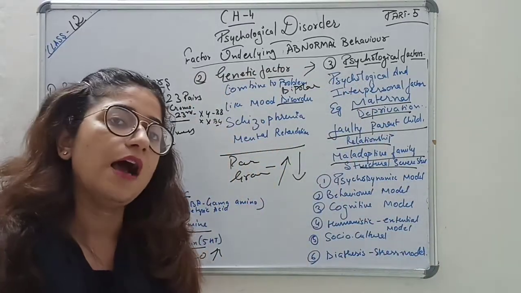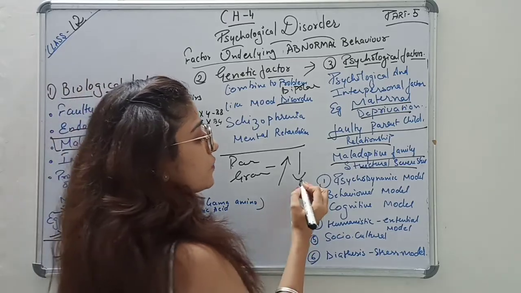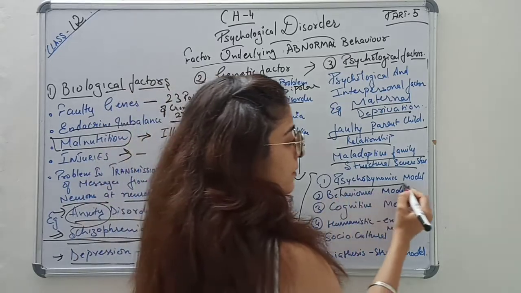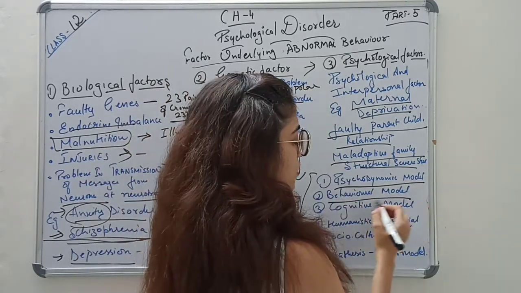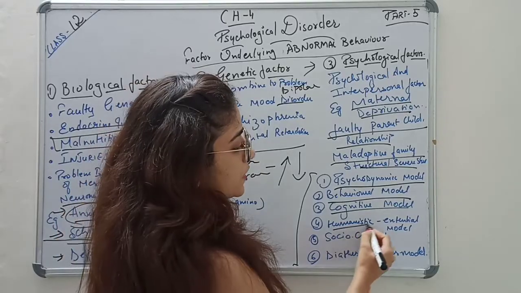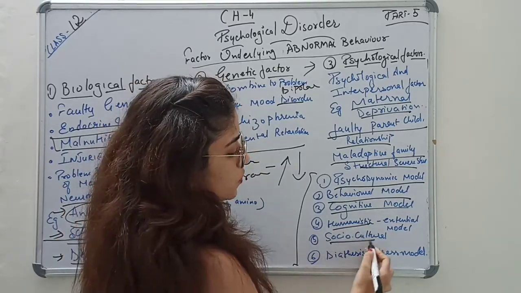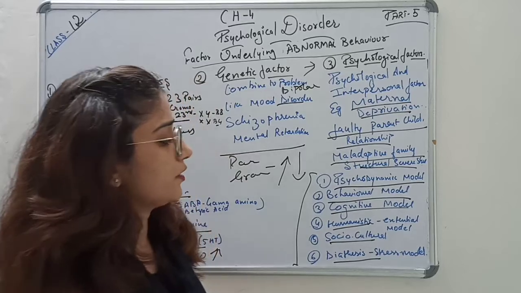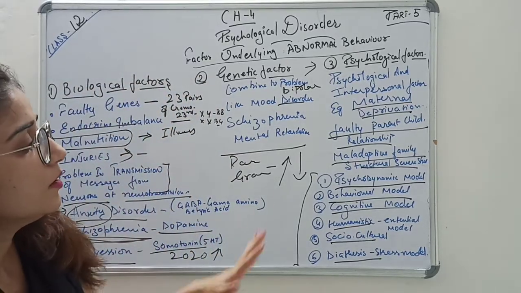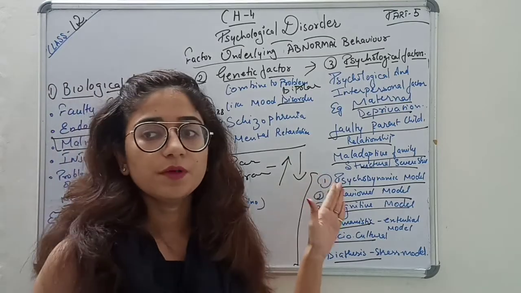In the next class, we will also study the psychodynamic model, behavioral model, cognitive model, humanistic existential model, and sociocultural and diathesis-stress model. The psychodynamic model was given by Freud.